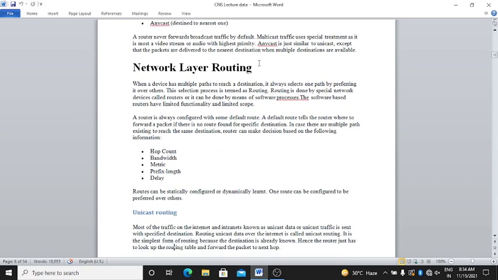Here is the network layer routing. When a device has multiple paths to reach a destination, it always selects one path by preferring it over others. This selection process is termed routing. Routing is done by a special network device.